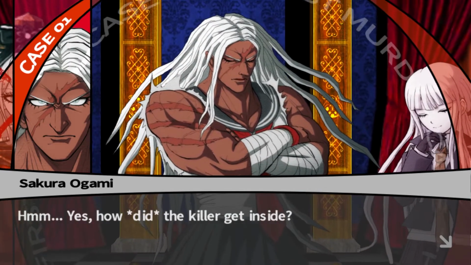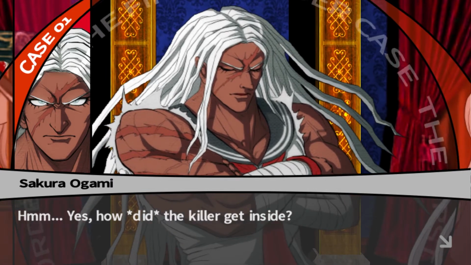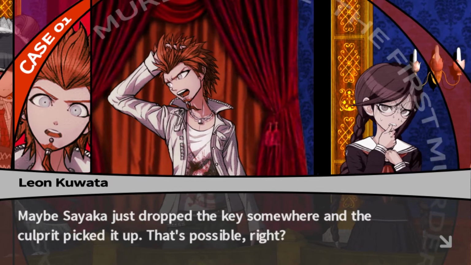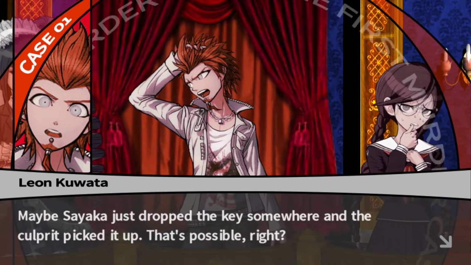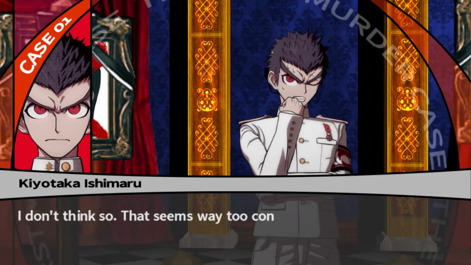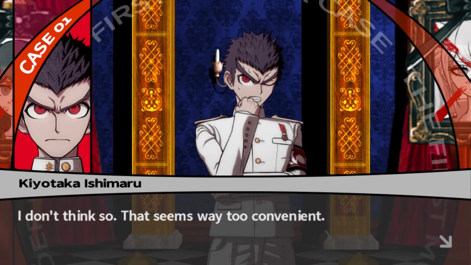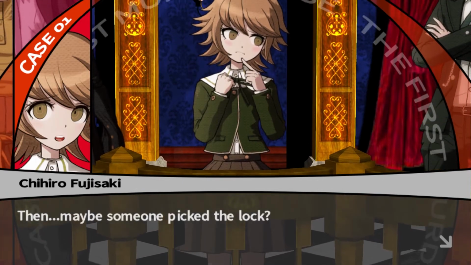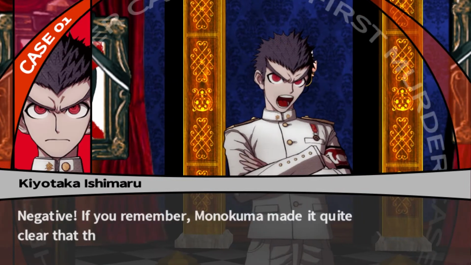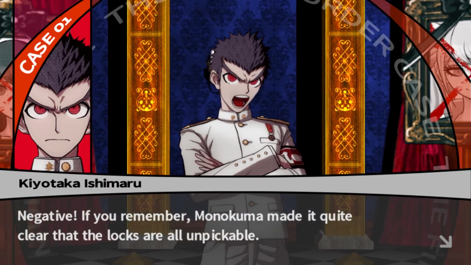Yes. How did the killer get inside? That is a great question. Maybe Sayaka just dropped the key somewhere and the culprit picked it up. That's possible, right? I don't think so. That seems way too convenient. Then maybe someone picked the lock? Aren't the locks like super high tech? If you remember, Monokuma made it quite clear that the locks are all unpickable.